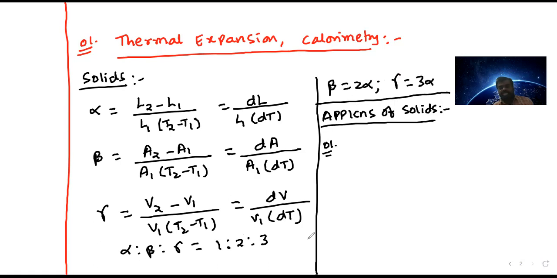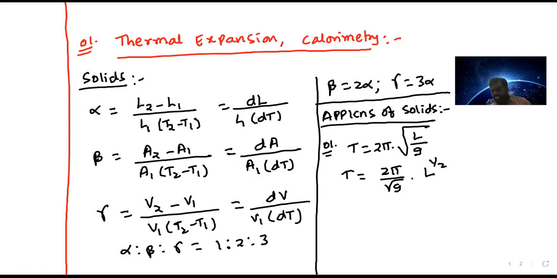Generally, we can write the time period of a simple pendulum as 2 pi times under root L by g. That is, time period equals 2 pi by root g, which is a constant, times L power half. Now here I am going to see, as the length of the pendulum increases or decreases, what will happen to the time period.